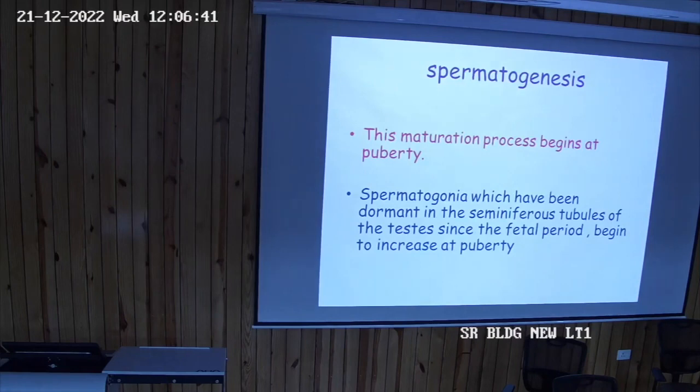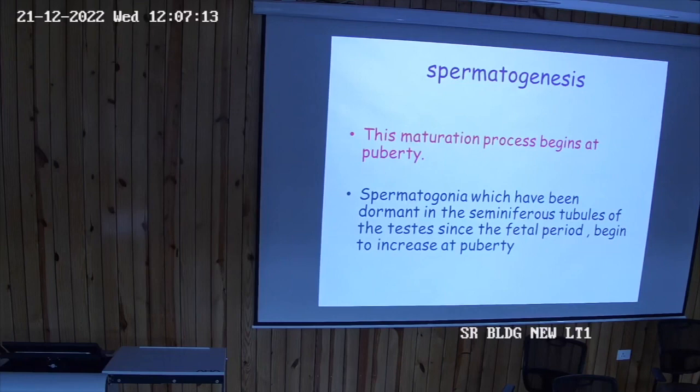It begins at puberty. So this is the basic difference between spermatogenesis and oogenesis. Oogenesis starts before birth. And this whole process of spermatogenesis, it starts at puberty and in males it ends at, it is continuous till life.